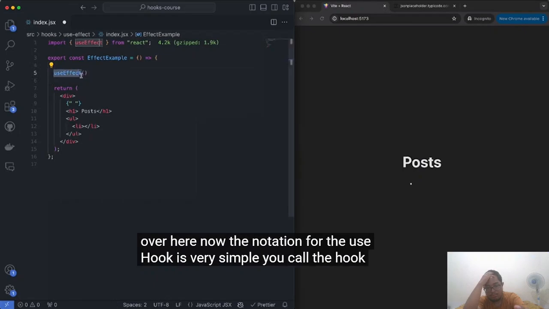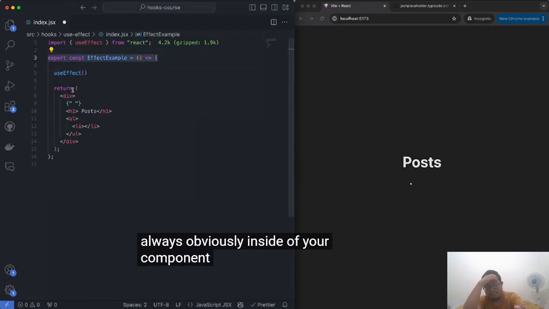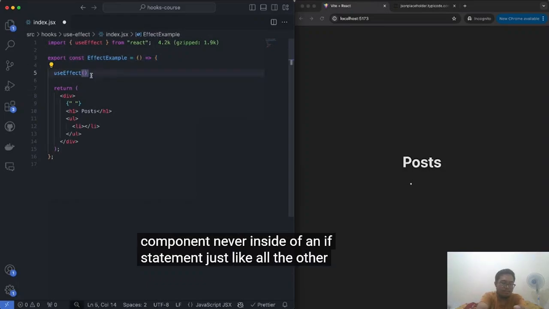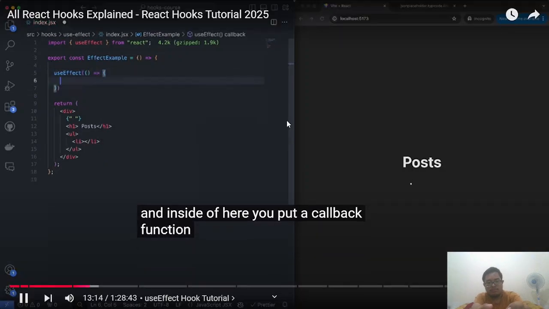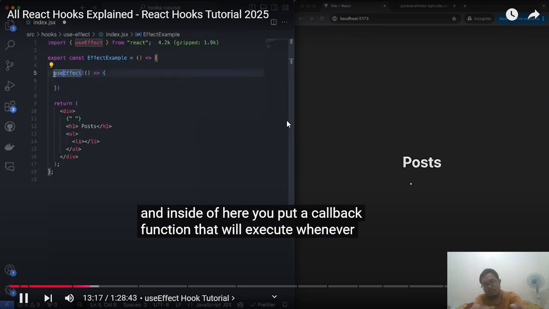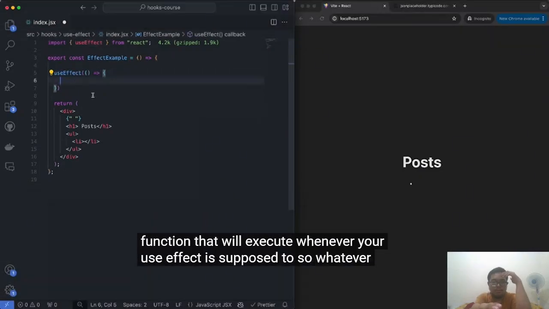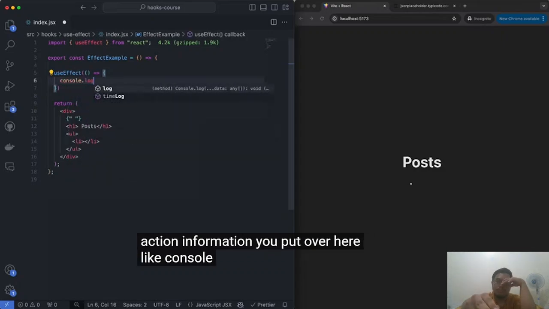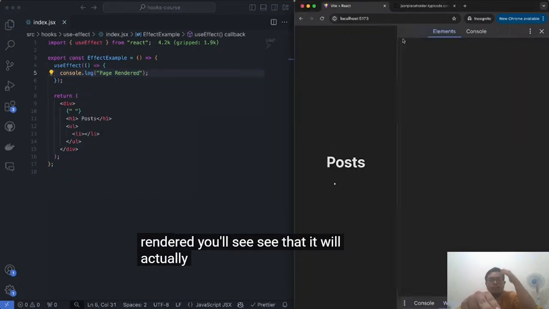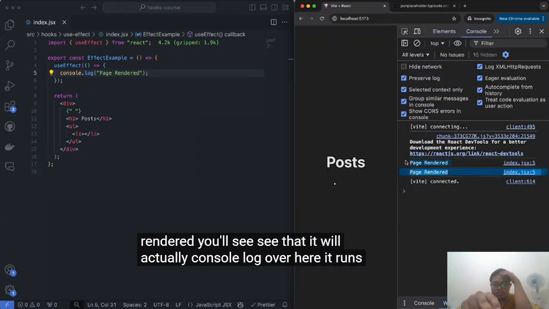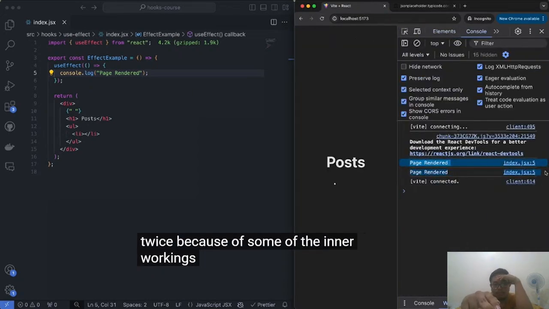You call the hook, always inside of your component, never inside of an if statement, just like all the other hooks. And inside of here, you put a callback function that will execute whenever your useEffect is supposed to. So whatever action you put over here, like console log page rendered, you'll see that it will actually console log over here. It runs twice because of some of the inner workings of React, where it basically runs twice